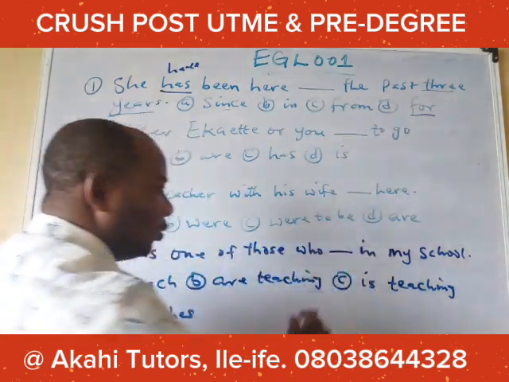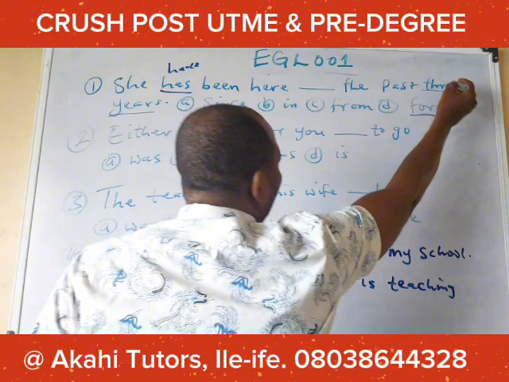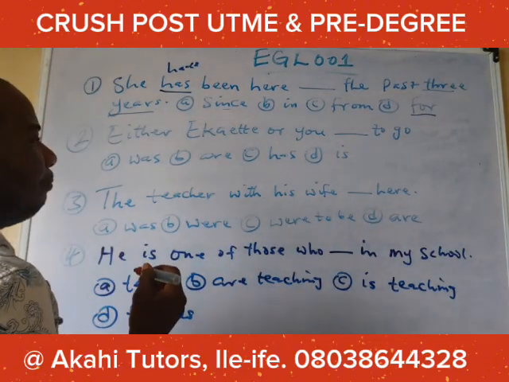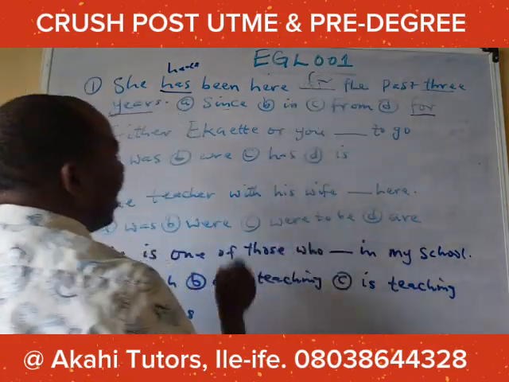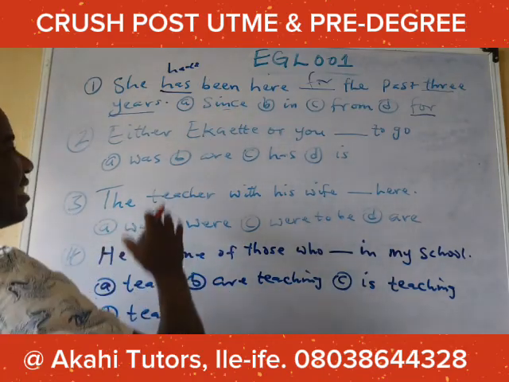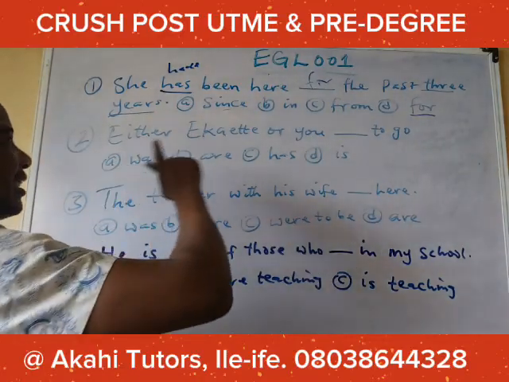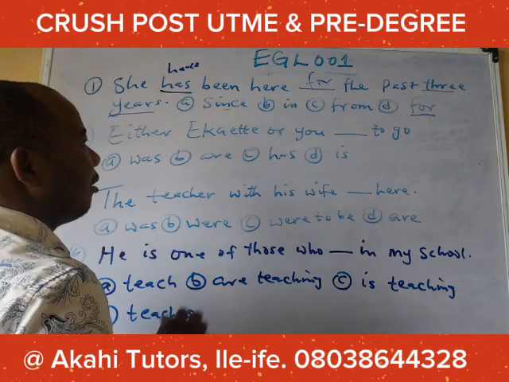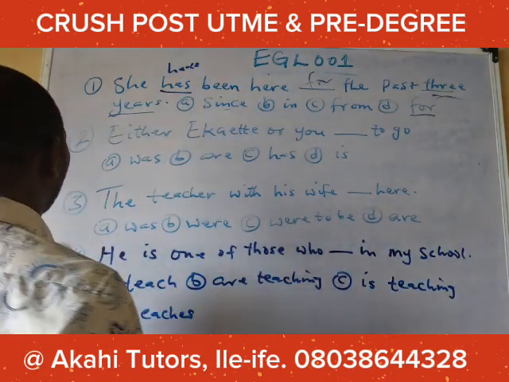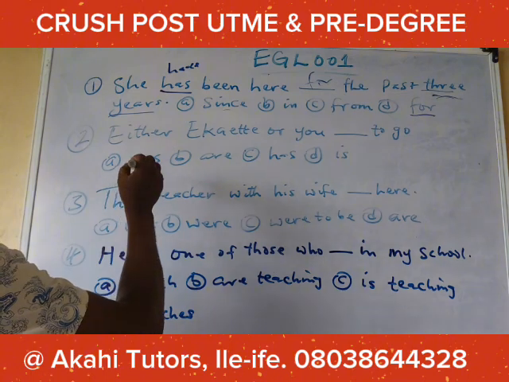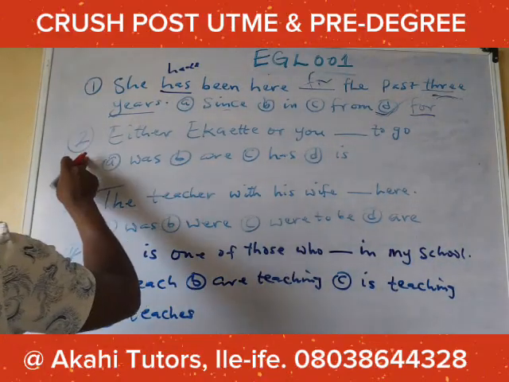So when for is used, a specified or exact number is used, like 2, 3. The suitable option for this place will be for and not since. Let's assume we have since last year, but we have for the past 3 years, not since the past 3 years, because a number is used. The correct answer here is 4.